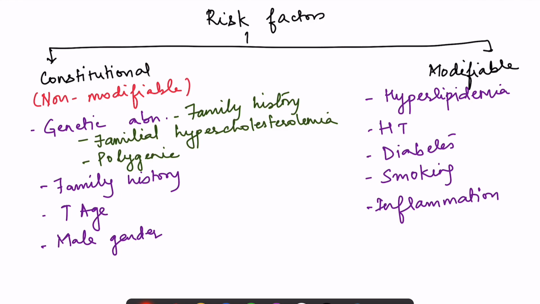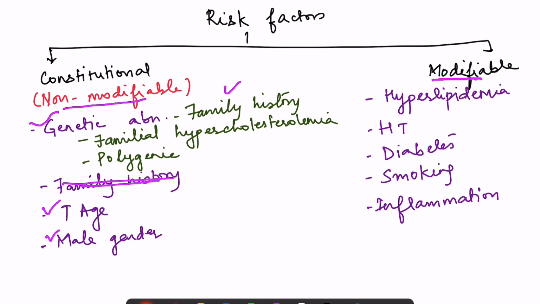Now, what are the risk factors for the development of this atherosclerotic plaque? Some of the risk factors are constitutional, that is, they cannot be modified, while others are modifiable. By changing the lifestyle, they can be modified. So, in constitutional risk factors or non-modifiable risk factors, we have genetic abnormality, increasing age, male gender. In genetic abnormality, we have the family history. That is the most prominent constitutional risk factor.